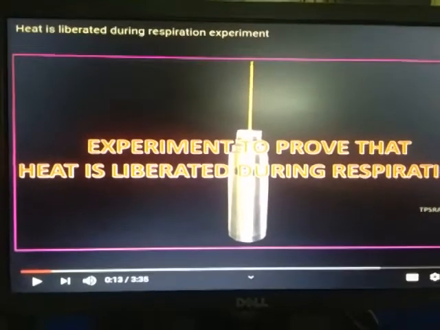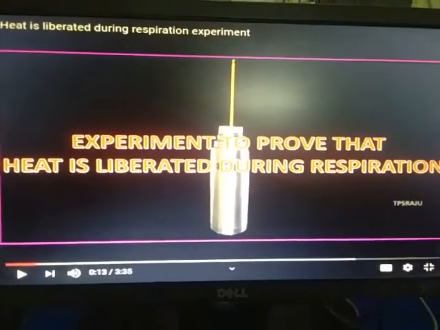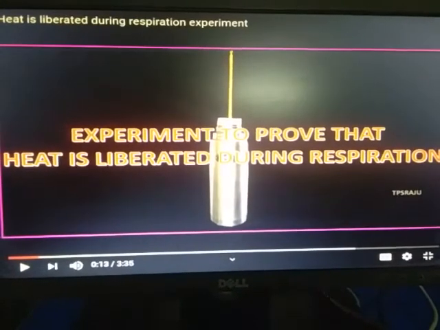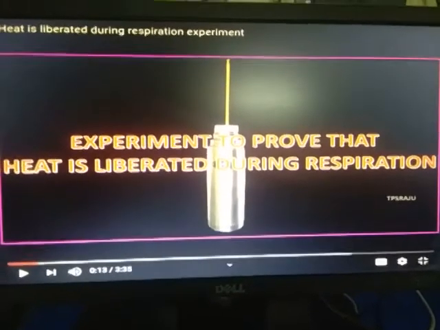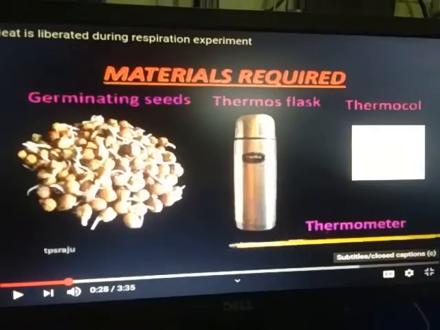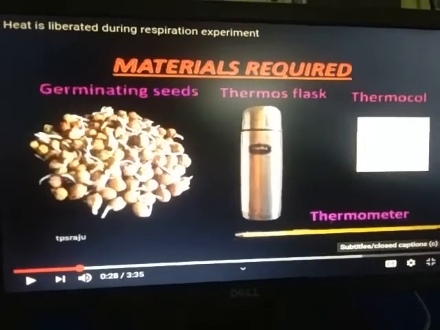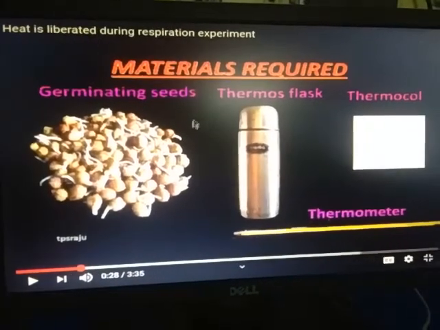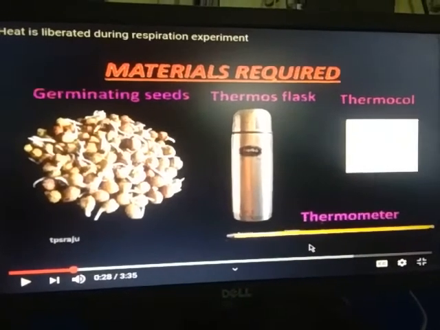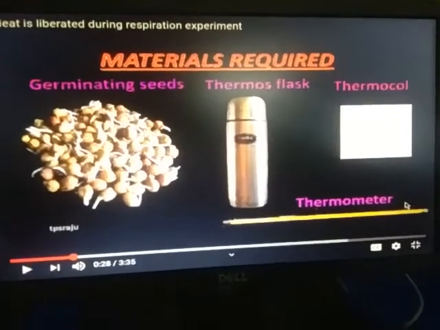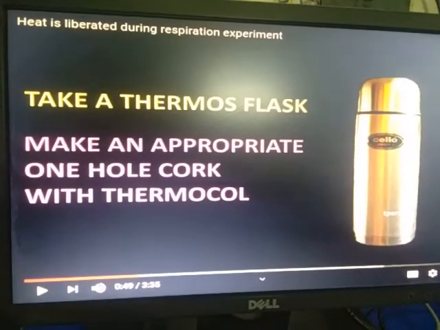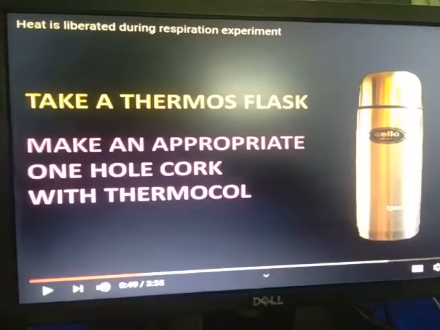Now dear students, we will discuss the next experiment. This experiment is to prove that heat is liberated during respiration. For this we will discuss the apparatus setup here. The required materials for this experiment are, first, germinating seeds, second, a thermos flask, third, thermocol, and fourth, a thermometer for measuring temperature. Now take a thermos flask and make an appropriate one-hole cork with the thermocol.